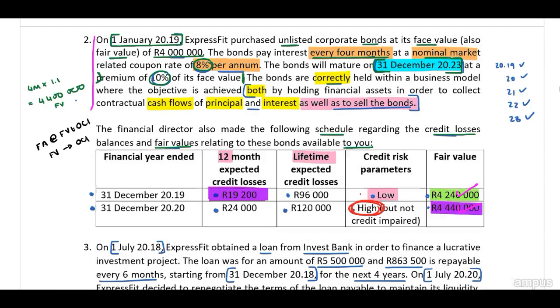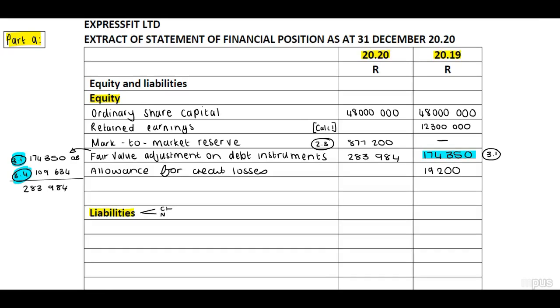Therefore, when we look at the scenario, we now need to recognize 120,000. Therefore, guys, look at the increase, 120,000. I'm going to transfer this first, and then we will look at the movement. Okay, now if there's an increase in the allowance for credit losses, where will we recognize that increase?